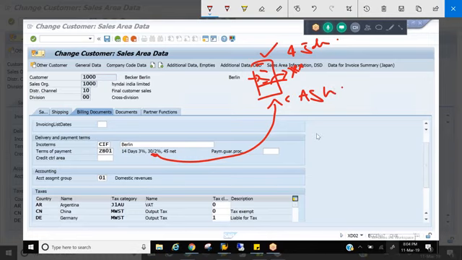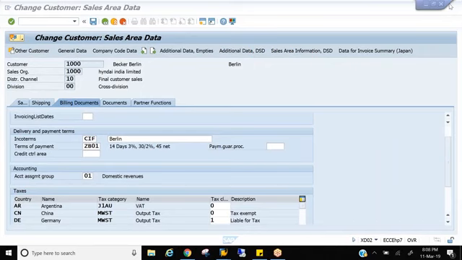Okay, so how does this discount come into the sales document? With a condition type called SKTO. So just remember what the condition type for cash discount is, but don't worry about what a condition type is now. When we come to pricing, every day we'll discuss it. Okay, SKTO is the cash discount condition type. So how do we configure this cash discount and where do we do that? We do it in the SPRO.